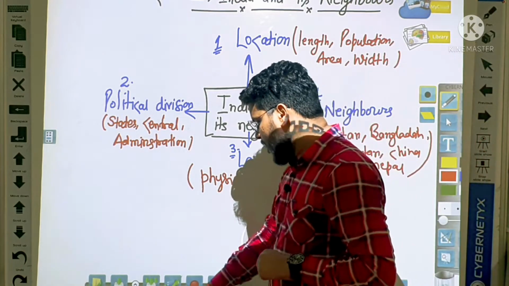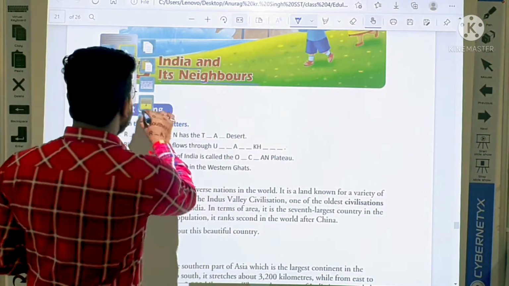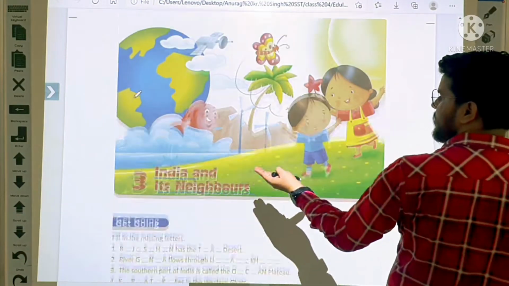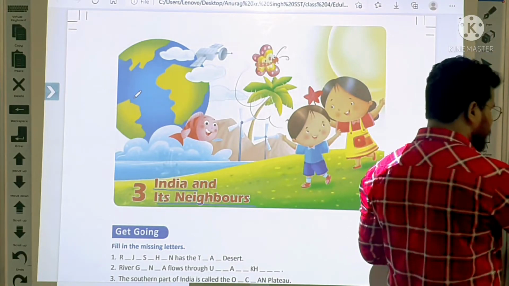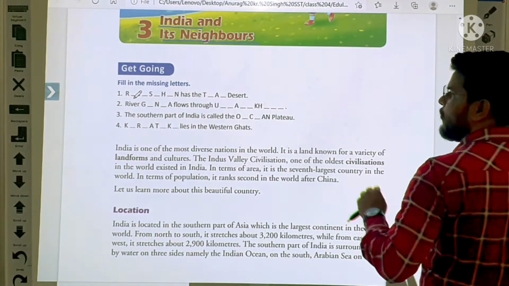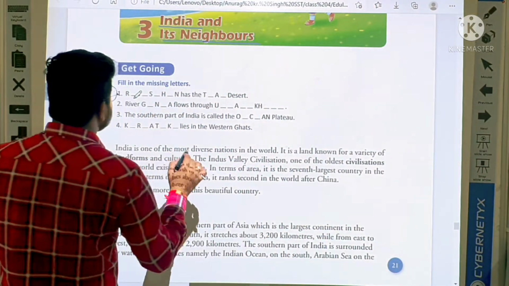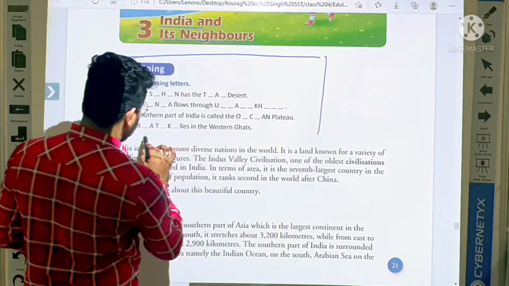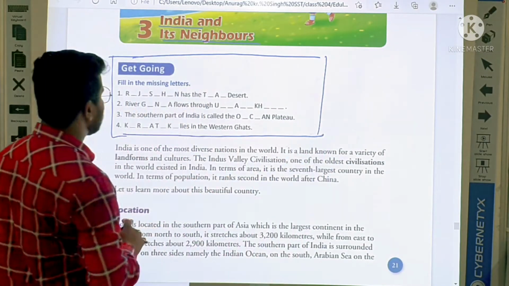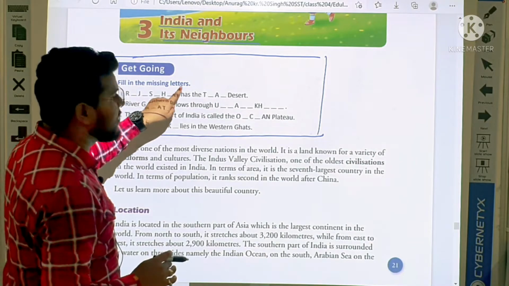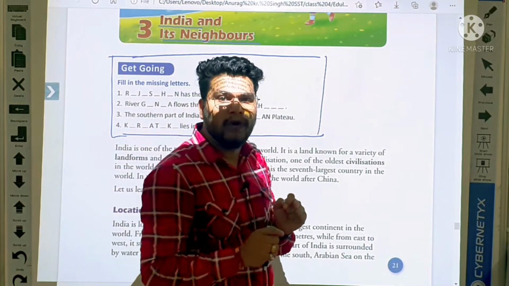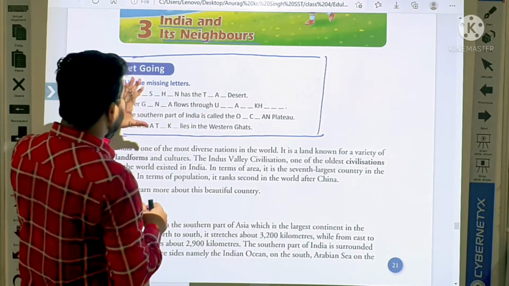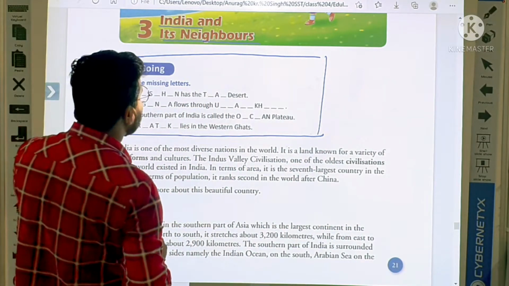Now, students, come here. This is your chapter. Everybody see, this is the name of your chapter, India and its neighbors. The chapter starts from here. Let us start from here. First, fill in the missing letters. This is an exercise, so you have to complete these blanks. Let us start.